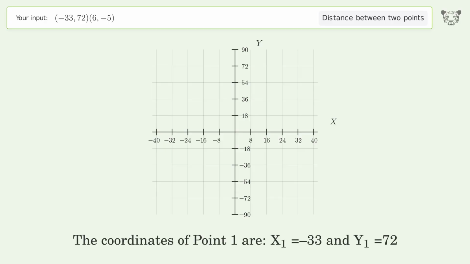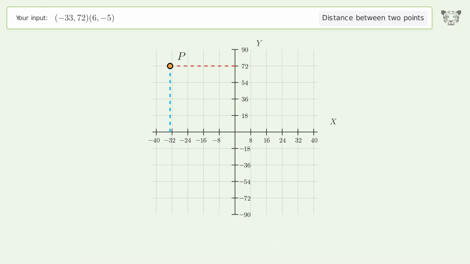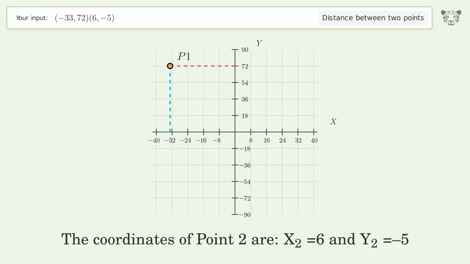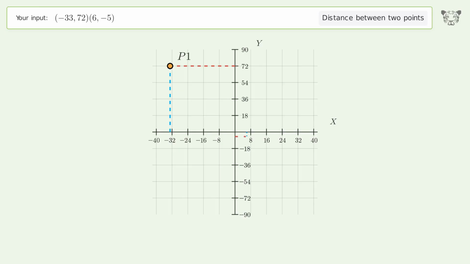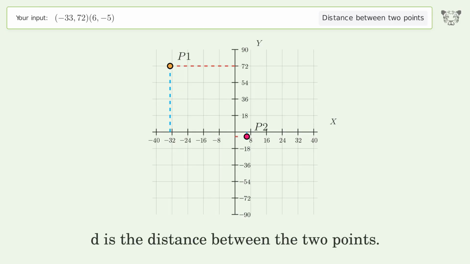The coordinates of point 1 are, x1 equals -33 and y1 equals 72. The coordinates of point 2 are, x2 equals 6 and y2 equals -5. D is the distance between the 2 points.